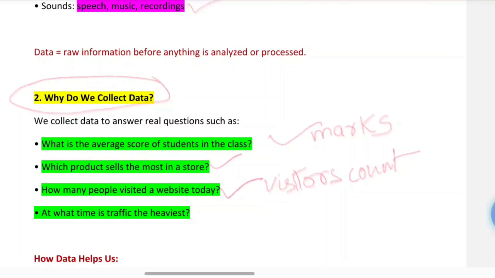If the government wants to know at what time traffic is most heavy, they need to study traffic data, right?